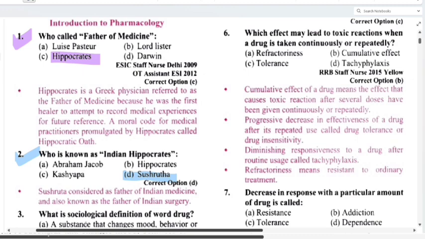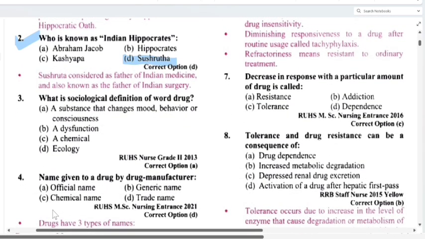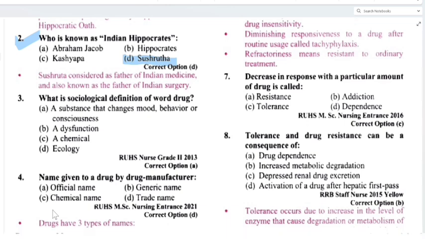Clear? Then what is the sociological definition of the word drug? Option A, substance that changes mood, behavior or consciousness. Option B, a dysfunction. Option C, a chemical. Option D, ecology. So, what is the meaning of drug? Basically, it is a substance that changes mood, behavior or consciousness.